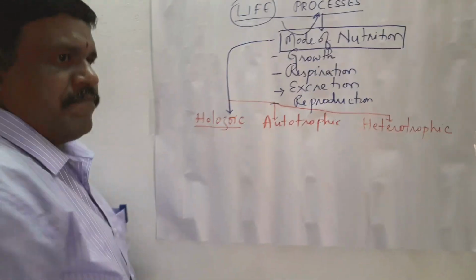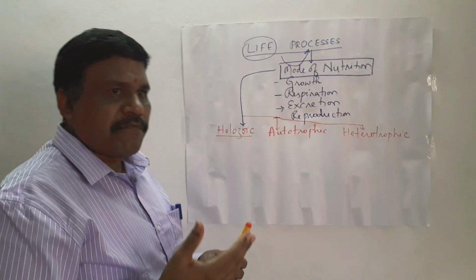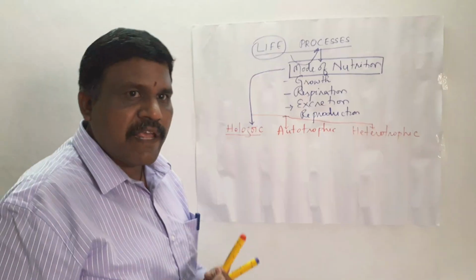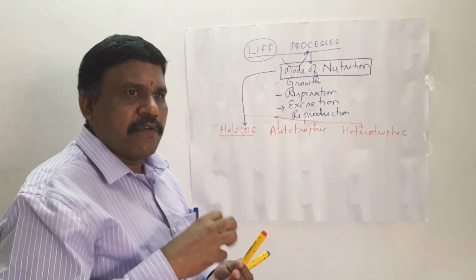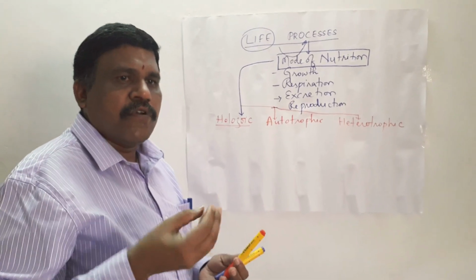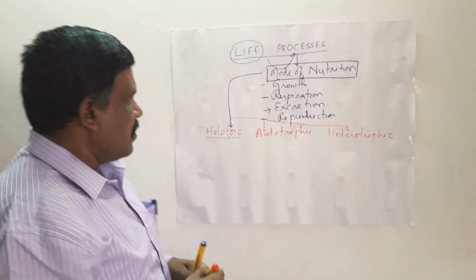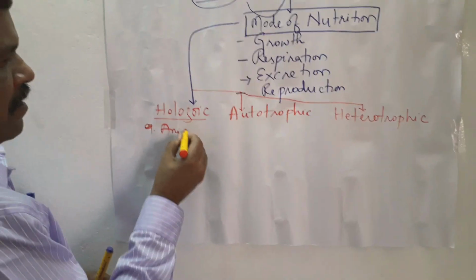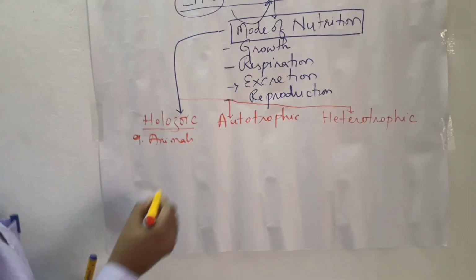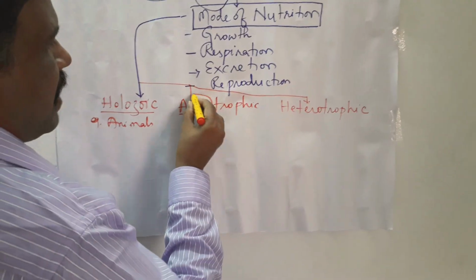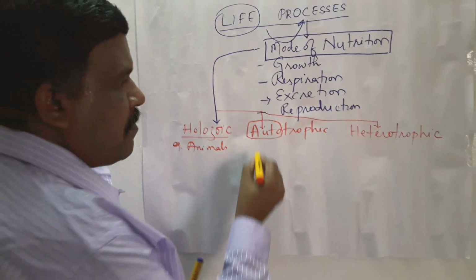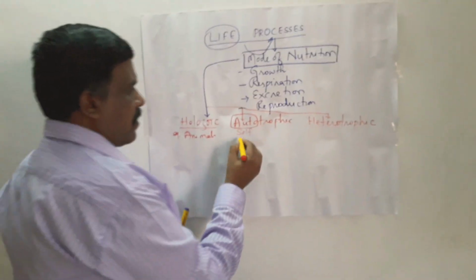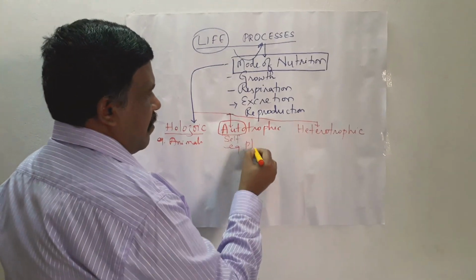Holozoic mode of nutrition: the organisms take the food as a wholesome meal. For example, when you take your breakfast, you take wholesome food, or chapatis with aloo, as such. You drink the water. This is called the holozoic mode of nutrition that we can see in animals, including human beings. Autotrophs: preparation of food on their own. That means self. Preparation of food by their own. You can take the example of plants.